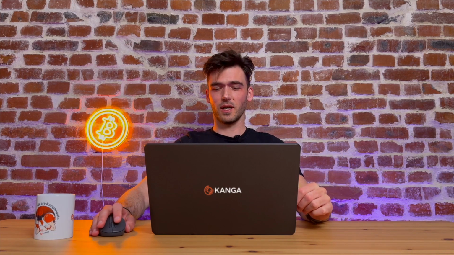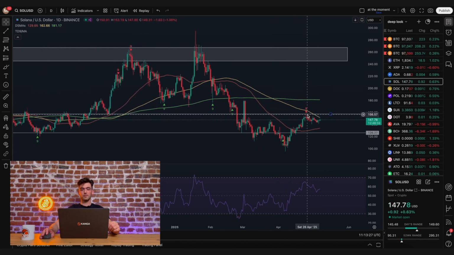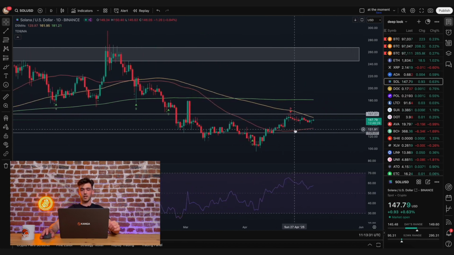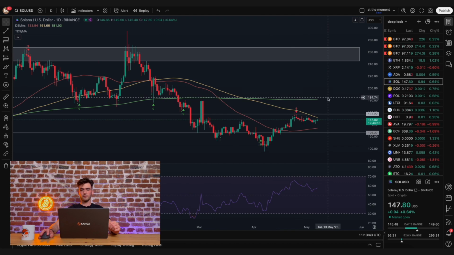Time for an altcoin, and today it's Solana, and there are really a lot of interesting things happening with Solana. First and foremost, we can see that Solana is bouncing off the level of $157. This is a line we marked on our chart quite a long time ago, and we can see that the reaction is indeed taking place. What's more, this is happening alongside the 9th bullish candle of the TD sequential indicator, which was signaling that the trend might somewhat weaken or even reverse.